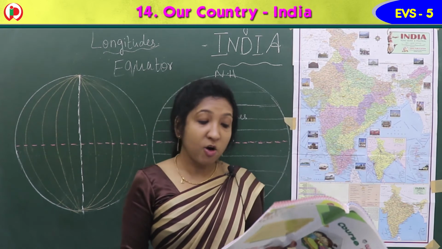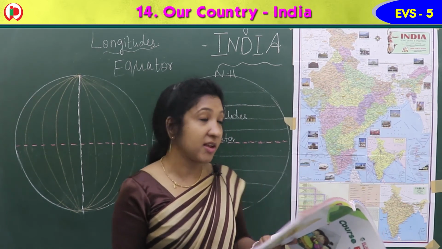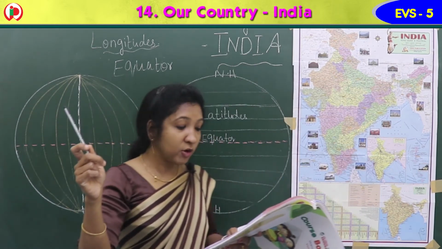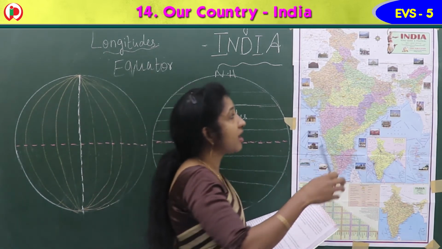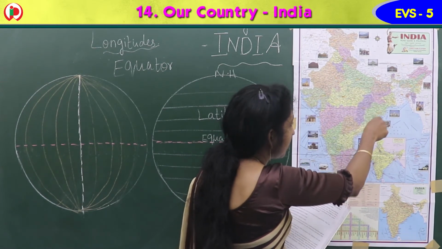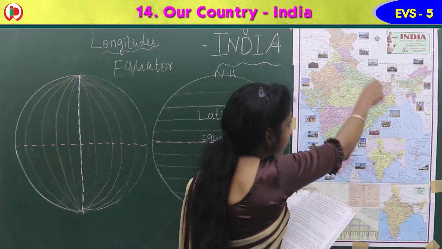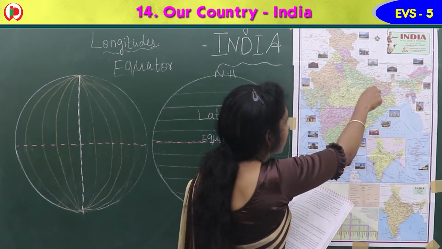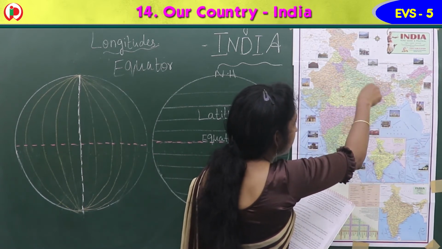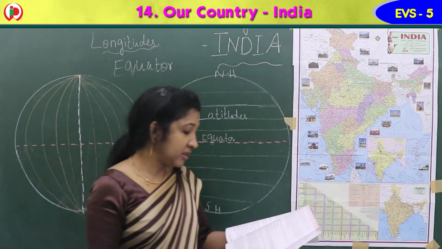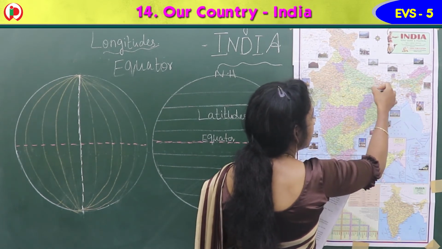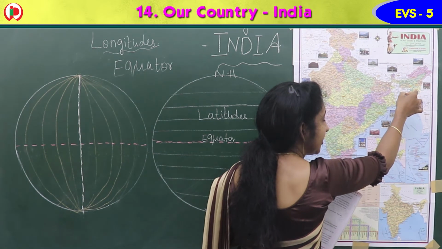Then the river Ganga originates at the Gangotri glacier in Uttaranchal. It flows in a southeast direction. Southeast means this is the south part and this is the east part. So the river Ganga flows from the Himalayas through this direction, southeast, draining into Bangladesh. Where is Bangladesh? Here. So this river Ganga flows in this direction and at last it joins here in